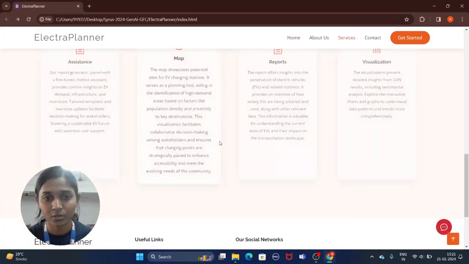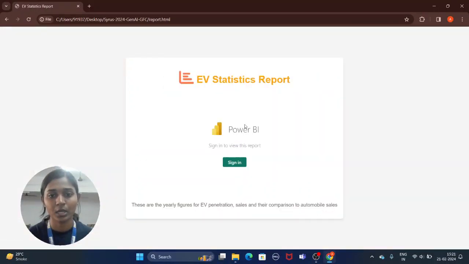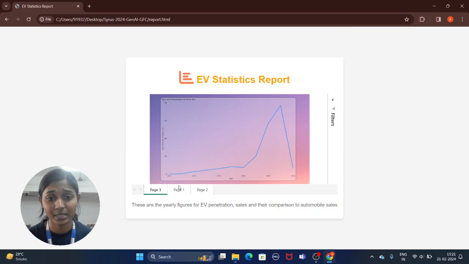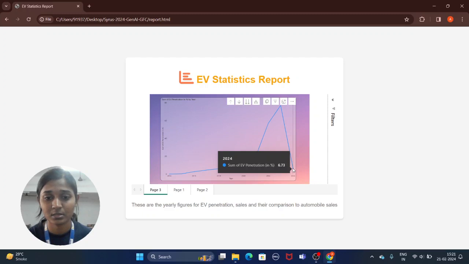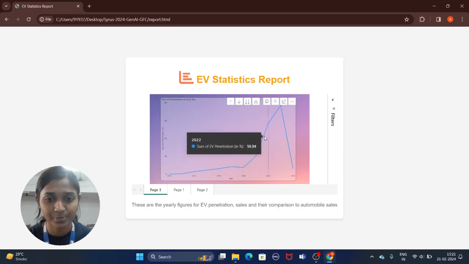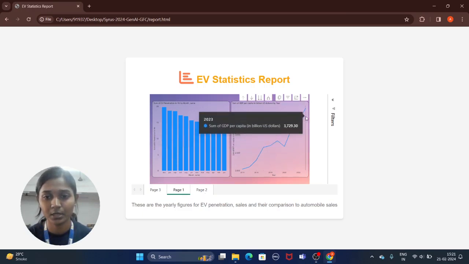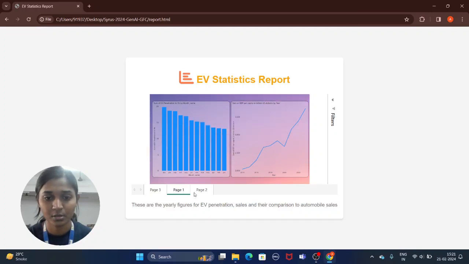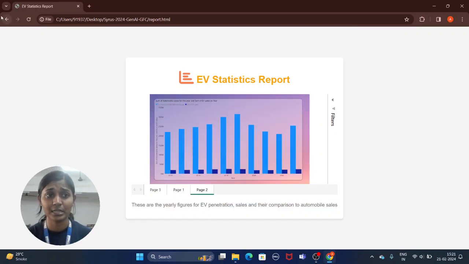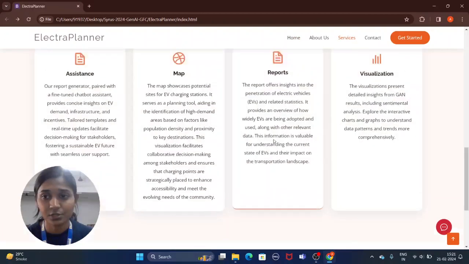So moving on to the next point, which is the report, we could generate a report on Power BI based on the data set which we could scrape from valid sources, and we could generate the data using GAN. This is the data which we could generate. Now, there's a dip here since there's not much data for this year as it has just started. It is the penetration percentage by year for EVs. Accordingly, we have also calculated the GDP. We have taken this data for the GDP to see the purchasing power of population, and accordingly, we have the amount of sales.